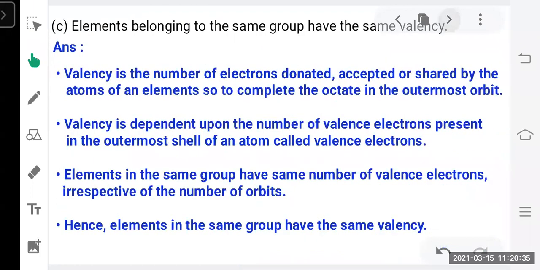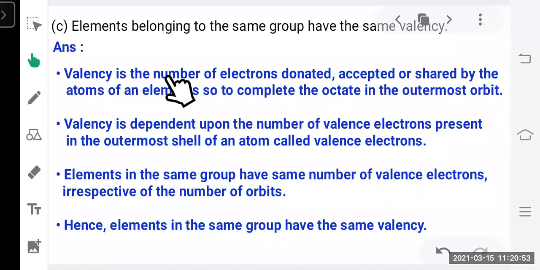Then third question, elements belonging to the same group have the same valency. Chapter number 2 is very important for give reasons. One question will definitely come from the second chapter. Okay, for give reasons. So prepare all the give reasons of the second chapter which are given in your textbook.